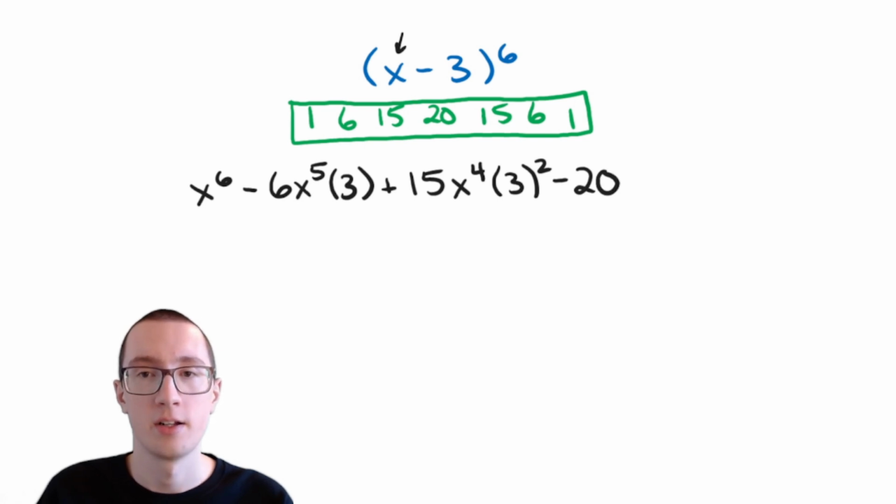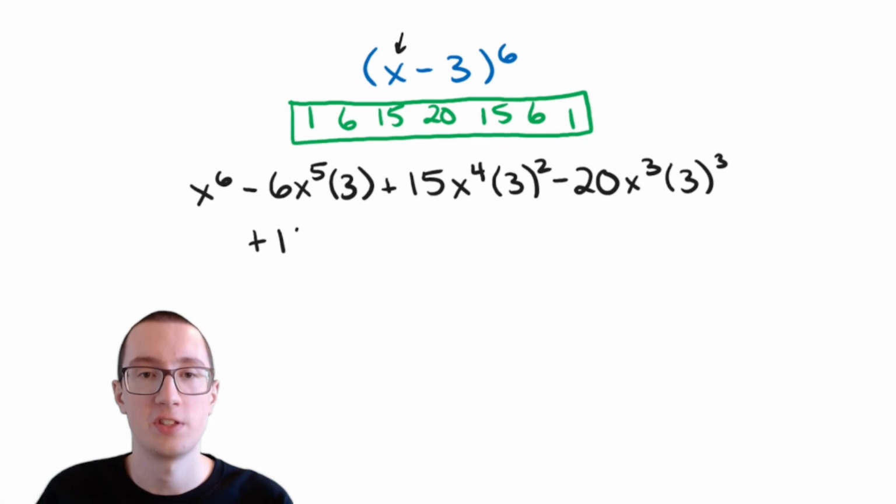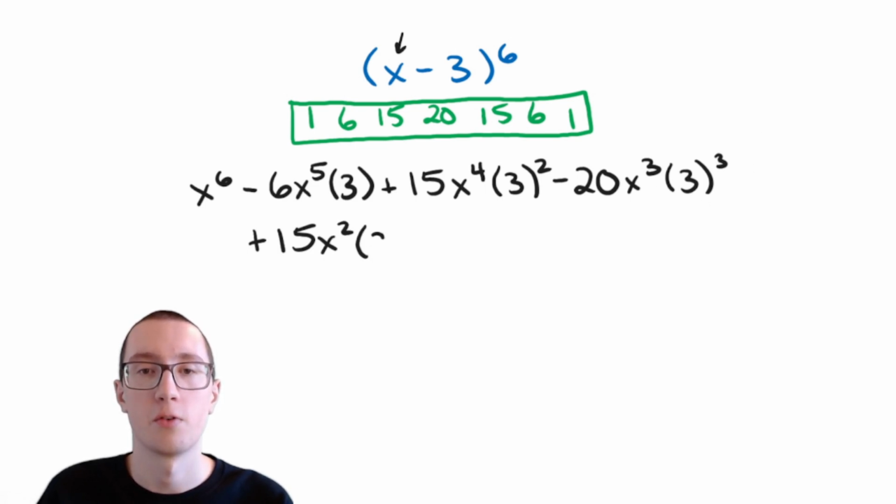So we're going to have 20 times, and now we're turning one of the x's into a 3 again. So we had x to the 4th, now we have x to the 3rd. And we had 3 to the 2nd, now we have 3 to the 3rd. The next number in Pascal's triangle is 15. We're going to start moving down back to 1 again. So we just used a minus sign, so now we're going to have to use a plus sign. So plus 15, and we're turning another x into a 3. So we had 3 x's, now we only have 2. And we had 3 3's, now we have 4.